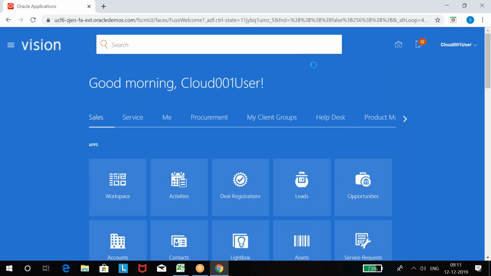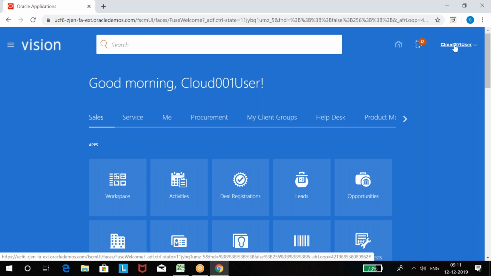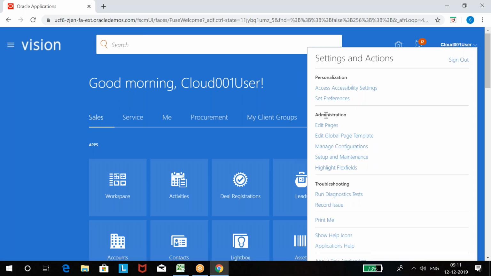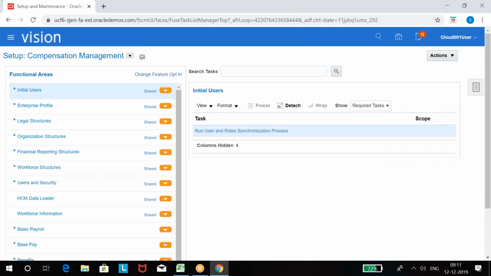Search option is there. And from where do we do setups? We do setups from the username. If you click on the username, I said setup and maintenance, right? See, this is called Administration. We got this administration access because of 3 job roles: application implementation consultant, IT security manager, and employee. From setup and maintenance, we do all setups. There is no other place to go. Only from setup and maintenance can you do setup, because only from there can we create a project. So this is the page of setup and maintenance.